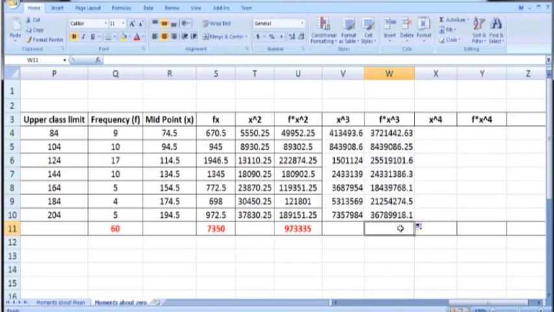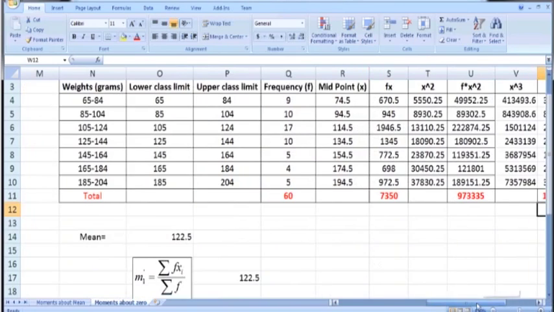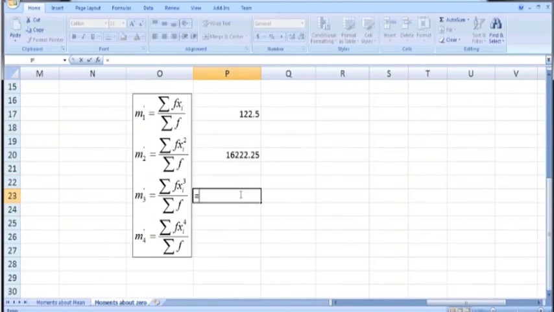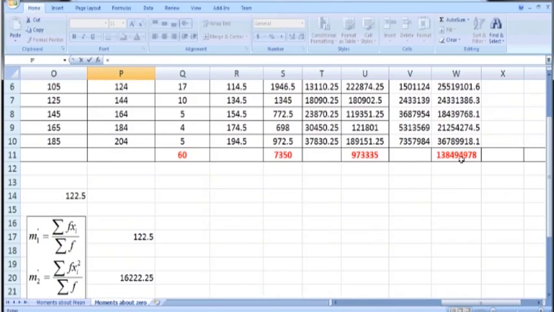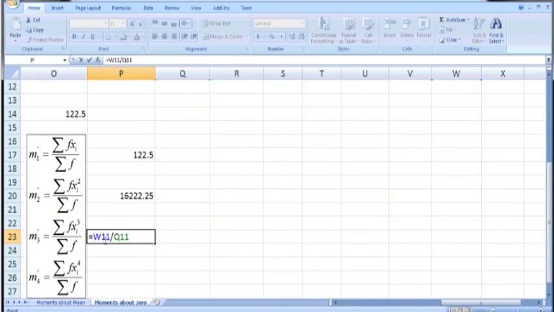In order to calculate summation f times x cube, use the sum function. So it is sum of W4 to W10, press enter. So we get summation f into x cube. Now in order to calculate this number, we have to divide this summation f into x cube by summation f, which is in Q11. So W11 slash Q11. We will get the third moment about 0. Pressing enter, we get this result.